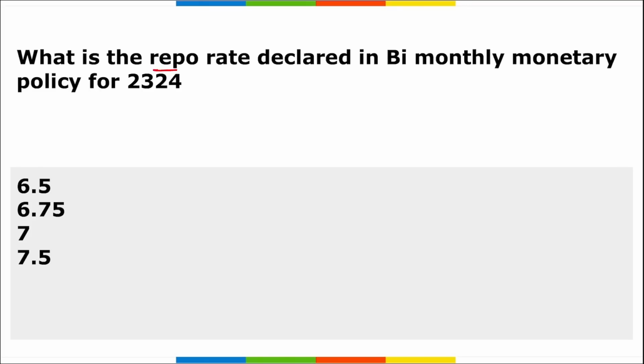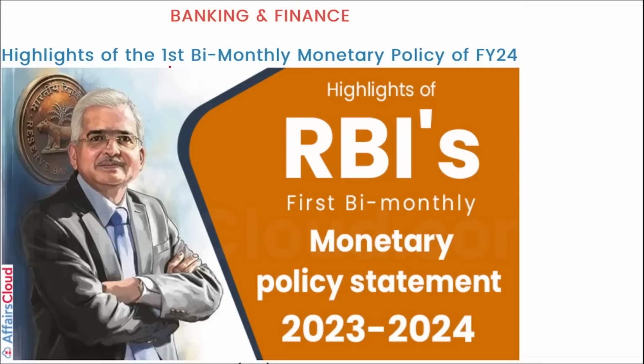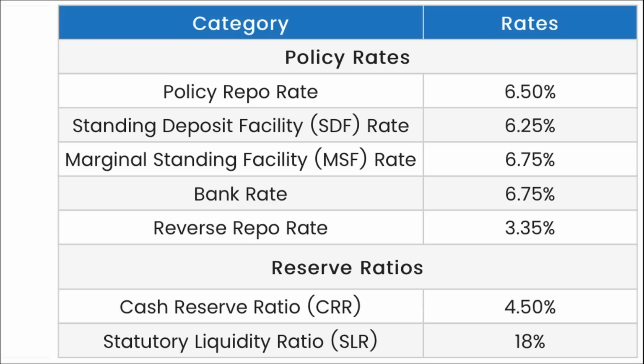Next, what is the repo rate declared in the bi-monthly monetary policy for fiscal year 2024? That is fiscal year 24, which can also be written as 2023 to 2024. So what is the repo rate that has been declared? It is 6.5%. It is constant at 6.5%. So this is the highlight of the first bi-monthly monetary policy for fiscal year 24.